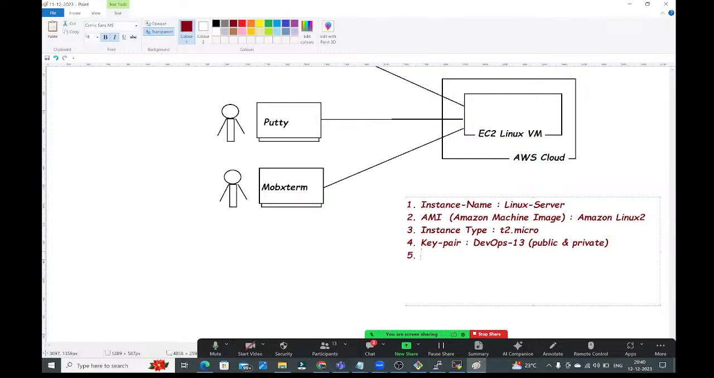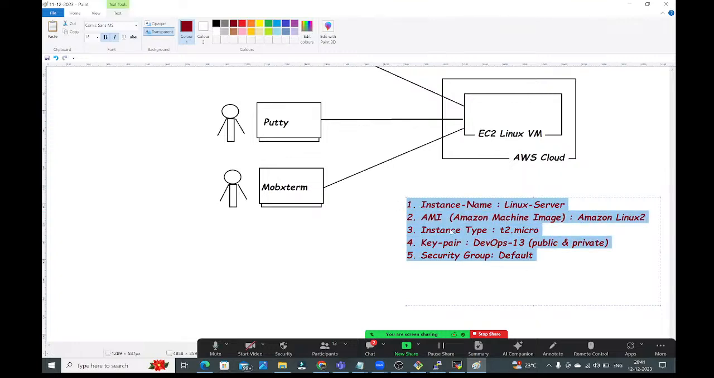Next, guys, the security group. We have selected the default security group. And finally, launch the instance, guys. Have a look into this. Only these details we have provided.